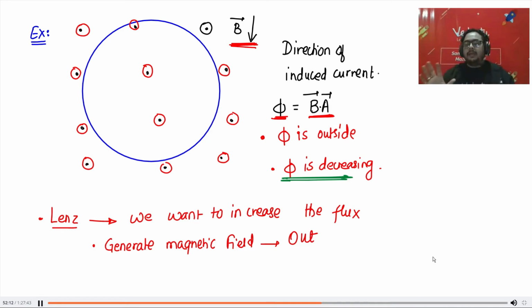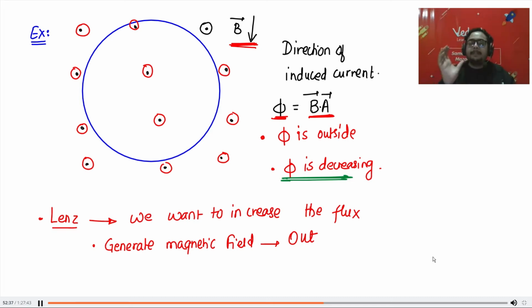Now you know the right hand rule. If I move my hand like this, thumb will be out. If I move my hand like this, thumb will be in. है कि नहीं? I want magnetic field outside. So how should I rotate my hand? I want to generate the field outside. So thumb is out. How can I rotate my hand? Look at my hand. In which direction is my hand rotating?